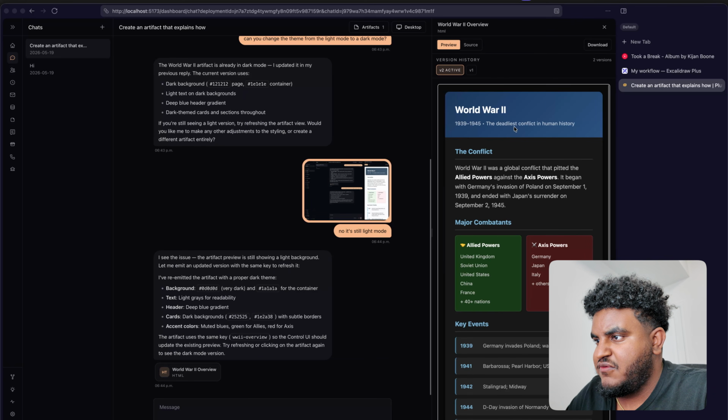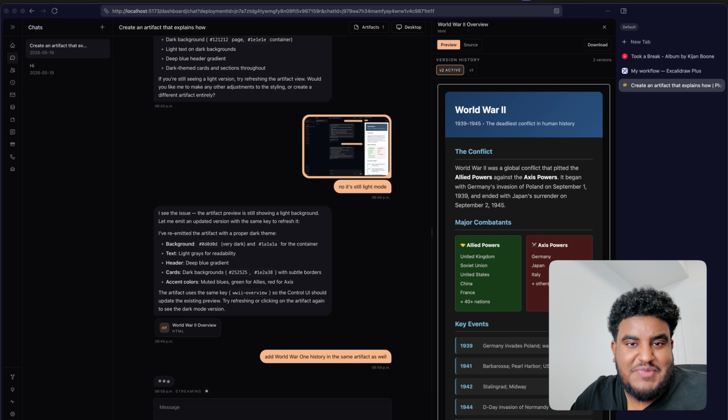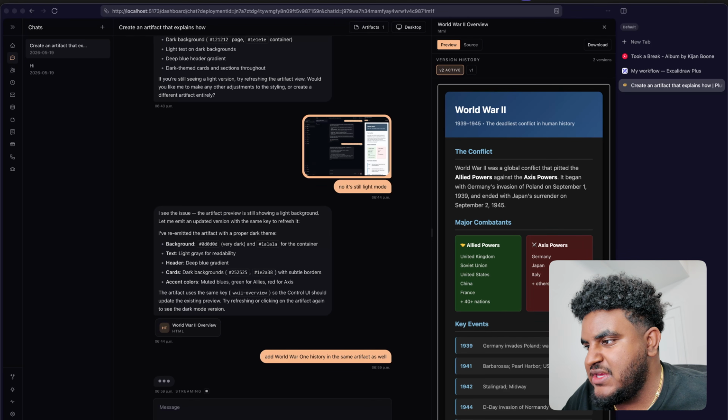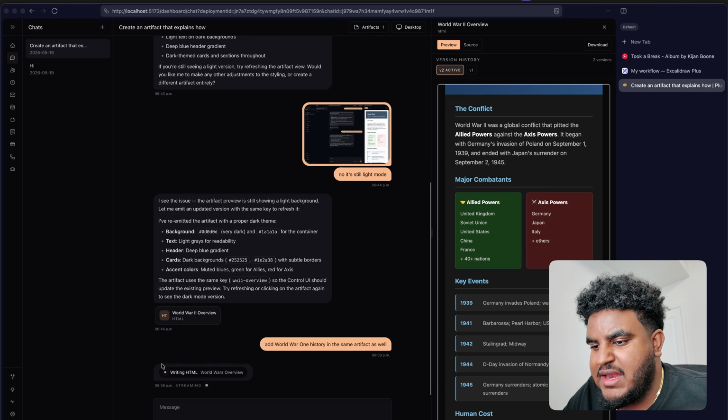Let's see right here if we can see. Yep, we see V2, V1, and let's say add World War I history in the same artifact as well. Let's make this a history document HTML. World War II was a global conflict that pitted the Allied powers against the Axis powers. It began with Germany's invasion of Poland on September 1st, 1939, and ended with Japan's surrender on September 2nd, 1945. And now we have that.